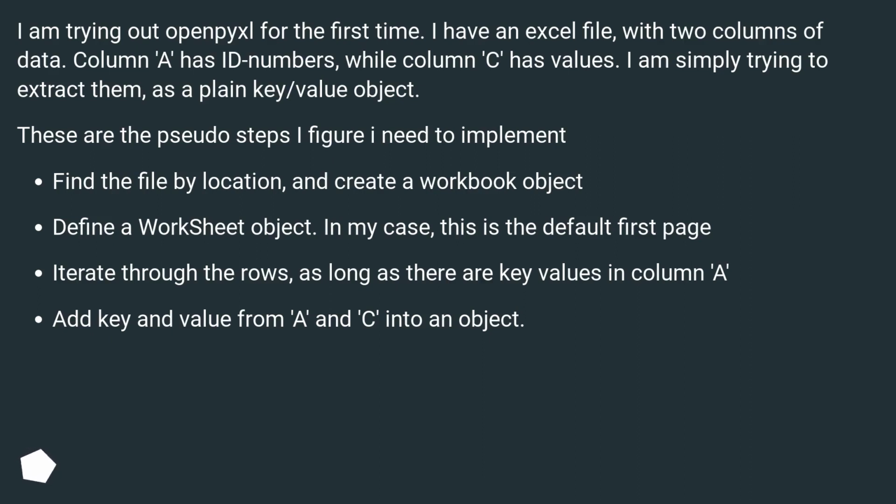Find the file by location and create a workbook object. Define a worksheet object. In my case, this is the default first page. Iterate through the rows, as long as there are key values in column A. Add key and value from A and C into an object.